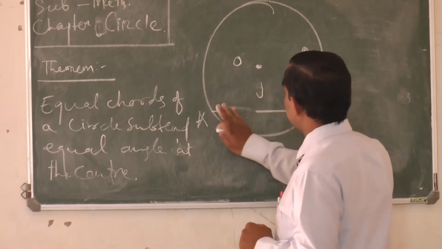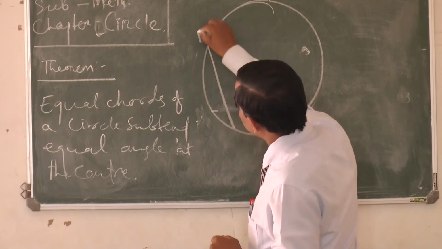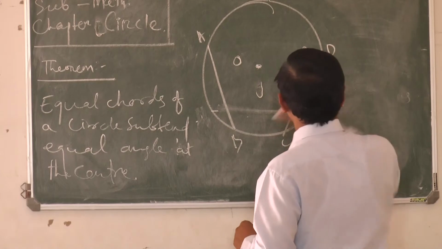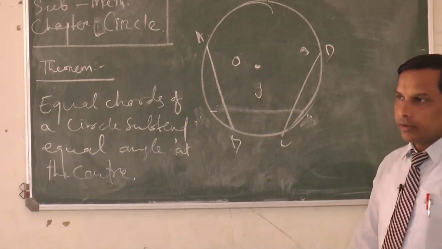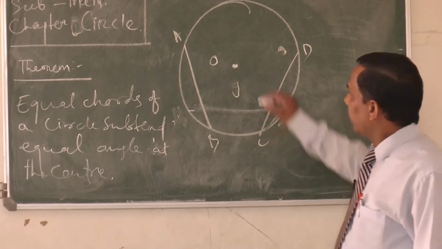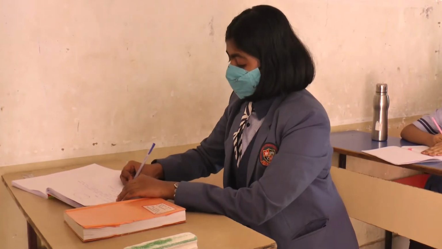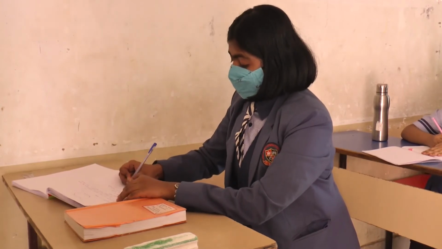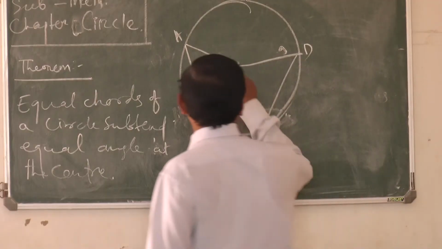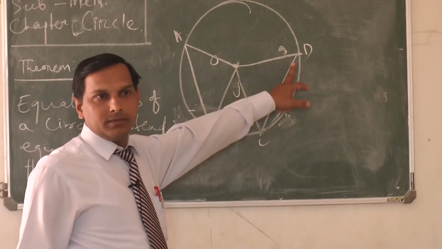We'll take two chords AB and CD. Clear? So let the center O be here. Next, join AO and BO. Join CO and DO. Clear? We have joined these. Now you see AOB is a triangle and COD is also a triangle.